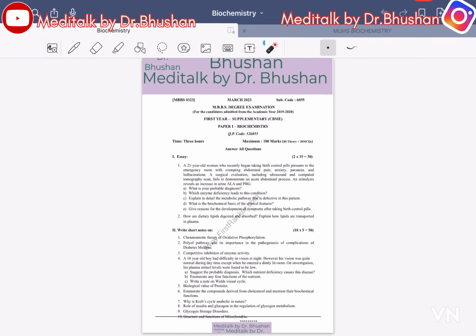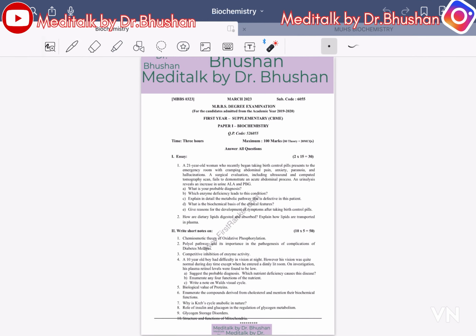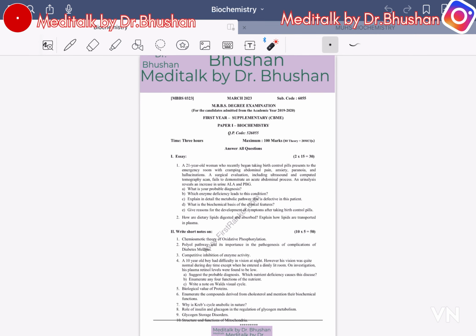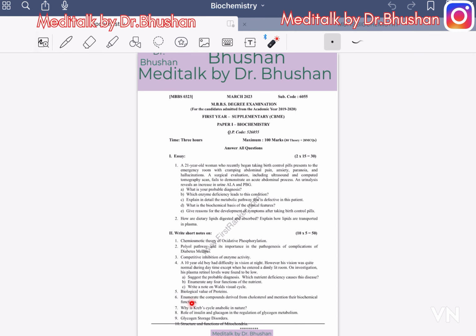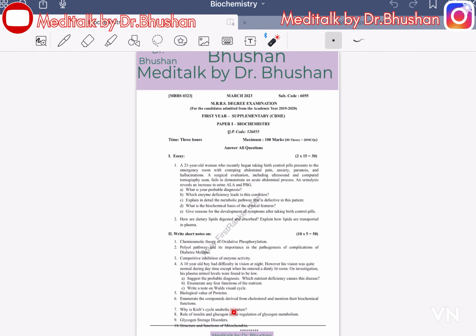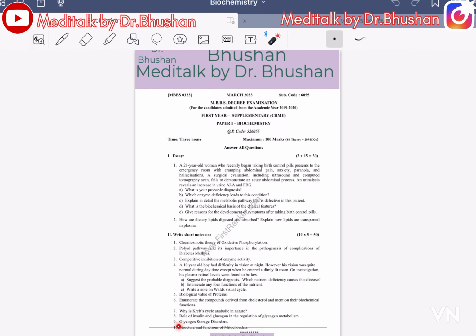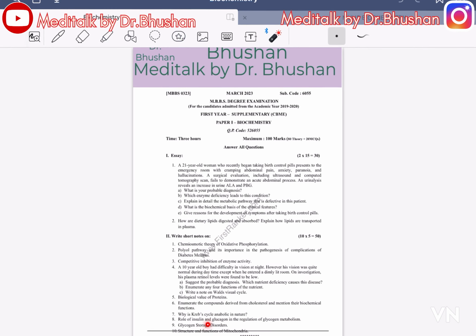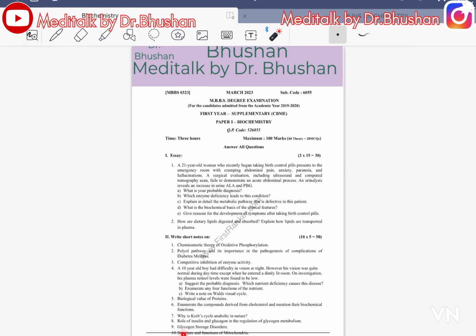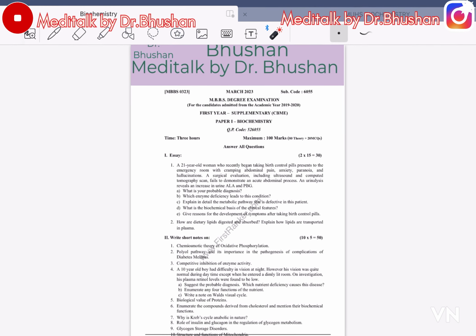Write a note on the Cori cycle. Biological value of proteins. Sixth, enumerate the compounds derived from cholesterol and mention their biochemical function. Why is the Krebs cycle anabolic in nature? Role of insulin and glucagon in regulation of glycogen metabolism. Glycogen storage disorder. Structure and functions of mitochondria.